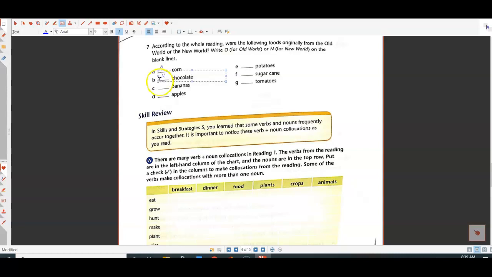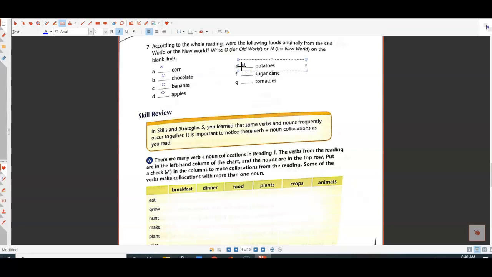What about bananas? Look in paragraph 3 for the answer about bananas. Bananas were from the Old World. They started in Asia, I believe. Okay. How about apples? You need to look in paragraph 4 for the answer about apples. Apples were from the Old World. They came over to the New World. How about potatoes? A very famous food. That's in paragraph 2, also in the table.